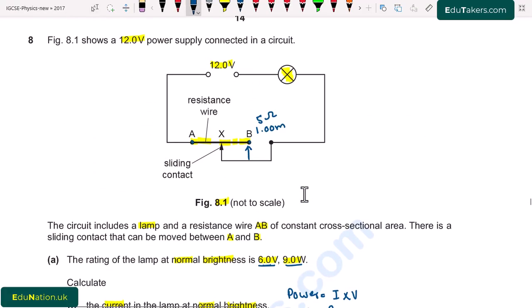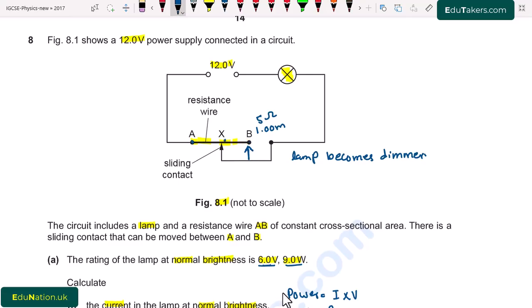So when the sliding contact is at this point, the lamp becomes dimmer. We have to explain its reason.